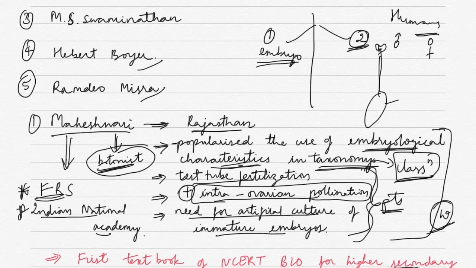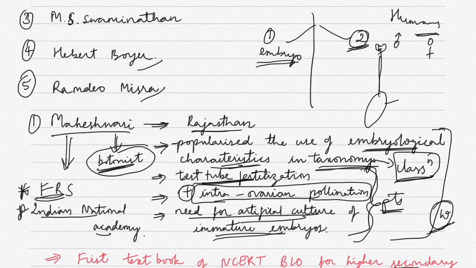So what does test tube fertilization mean? Test tube fertilization means taking the ovary of the plant and the pollen grains and fusing them in the lab. That is test tube fertilization. If done in the case of humans, we call it a test tube baby.